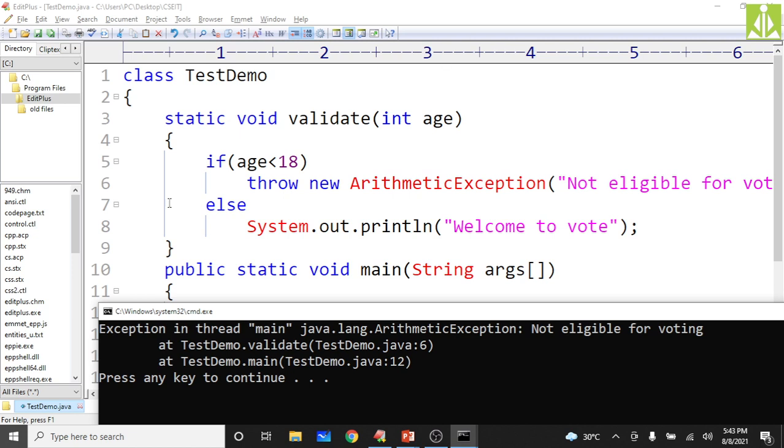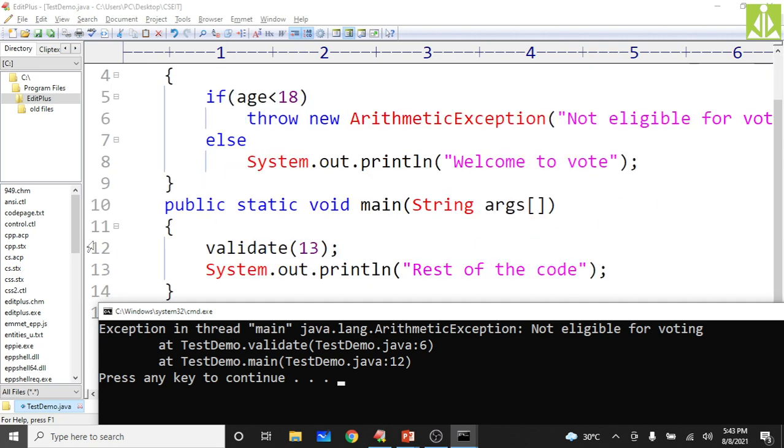When it is thrown out of this block, it means there is no exception handler over here and we are not even monitoring that exception. So it will be thrown out of the entire program. Where will it go? It will directly go to the default exception handler, and that default exception handler is printing this message, not eligible for voting.